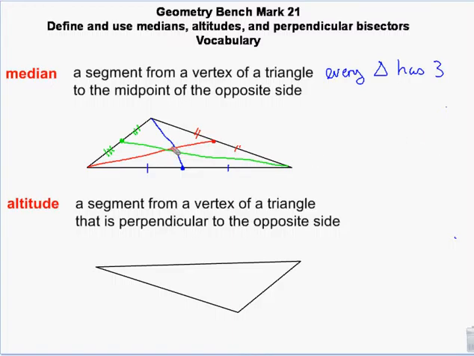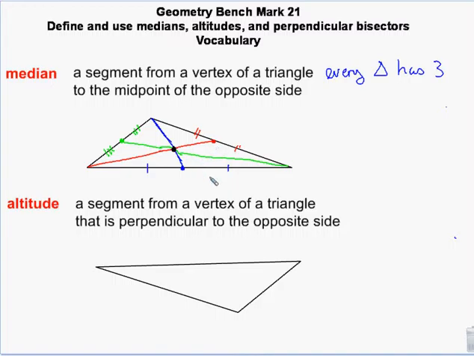So let me fix my lines a little bit. We're going to talk about the point where they meet later. So just pretend that these are all straight lines and they intersect at a point, which, like I said, we'll talk about later on. Would they all intersect? Yes, all three medians will always intersect at the same point in a triangle. But right now, all you need to know is that a median goes from the vertex to the midpoint.